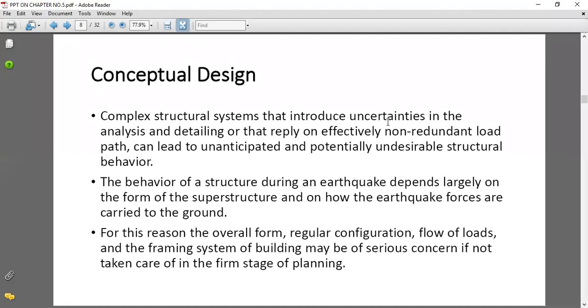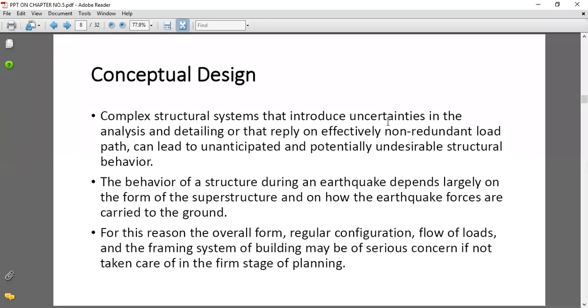If uncertainties are there in our structure, there will be some overhangs, and whenever an earthquake comes, they will make the structure weak because of this overhanging and these uncertainties in the structure. The behavior of a structure during an earthquake depends largely on the form of the superstructure.